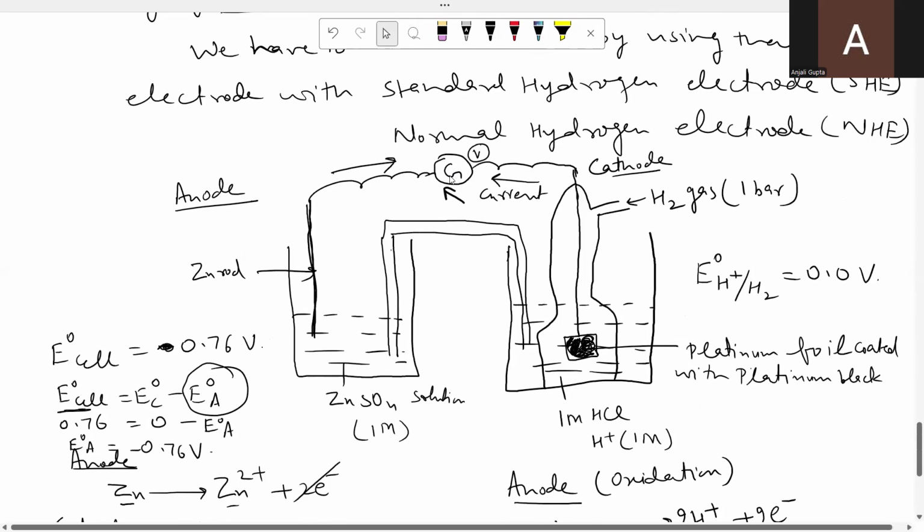From that you will know which electrode is acting as cathode and which as anode. After that, you can replace the galvanometer in the circuit with a voltmeter. The voltmeter will give you the cell voltage, and from that cell voltage you use the formula E naught cell is equal to E naught cathode minus E naught anode, and you can find out the standard electrode potential of any given electrode.